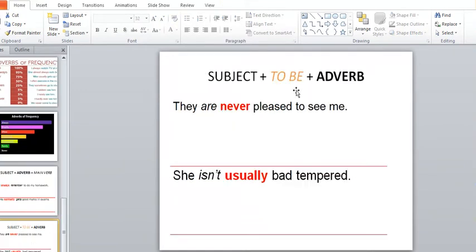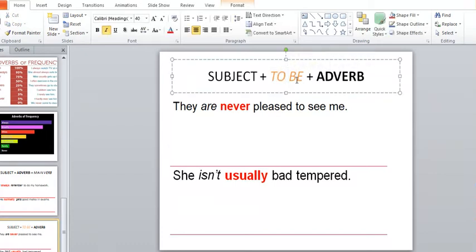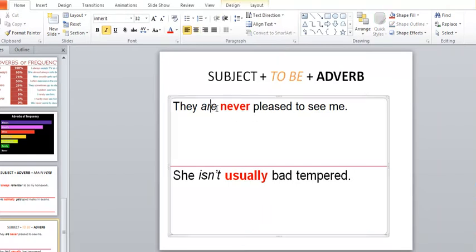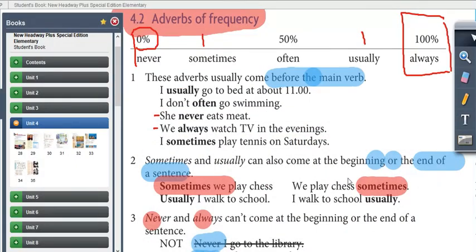Then rule number 2, about the position of adverbs. Okay, now if we have the verb to be, am, is, are, after these verbs to be, use the adverb. Like, they are never pleased to see me. Are is the verb to be, and after this the adverb of frequency comes. Or if it is a negative sentence, isn't, then after isn't the adverb of frequency usually comes. So, she isn't usually bad-tempered.